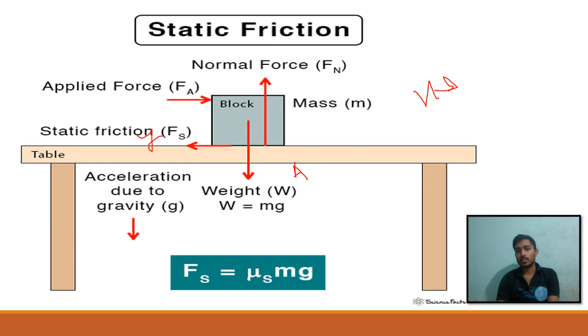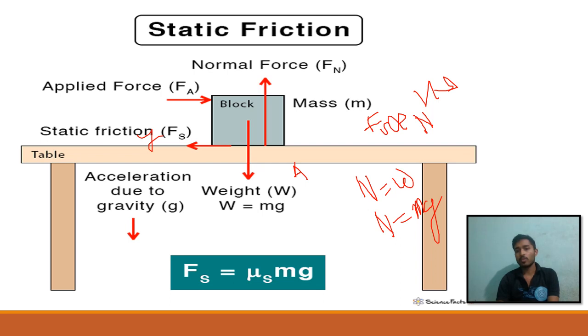We all know that static friction Fs is always proportional to the normal force. We also know that the normal force is equal to the weight of the block. So N is equal to mg.